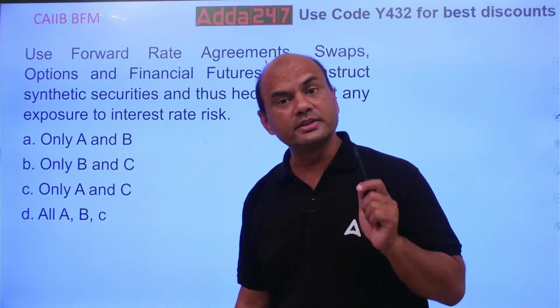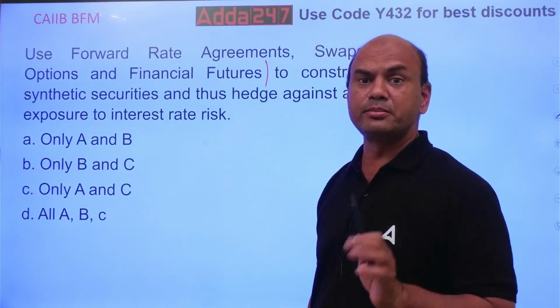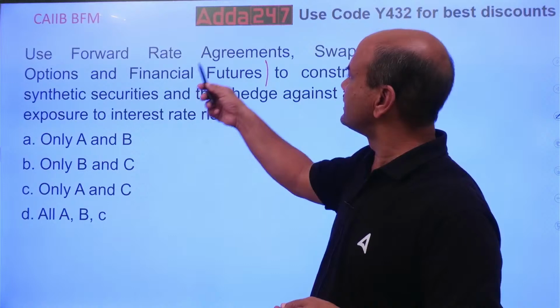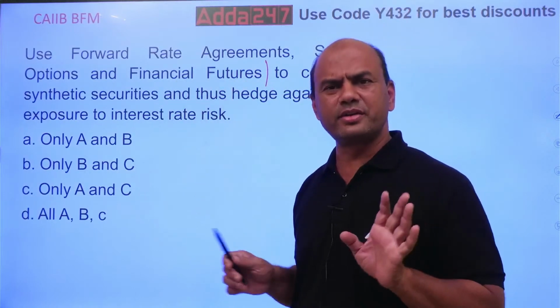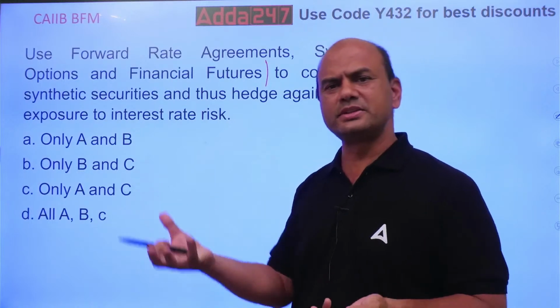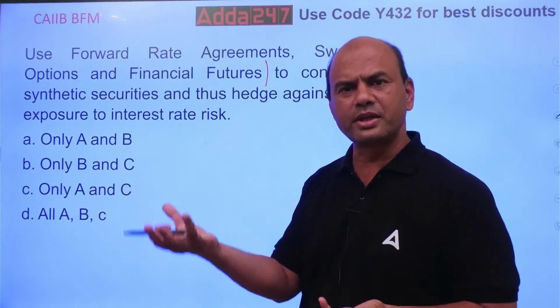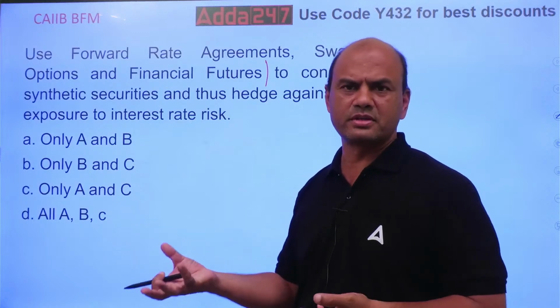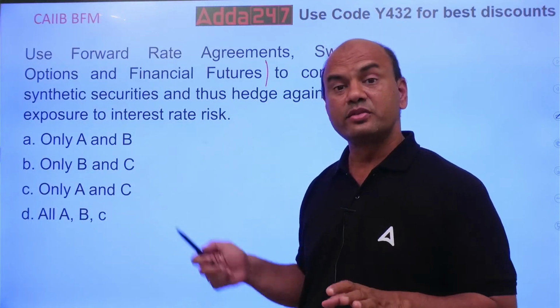Okay. These are known as simple derivatives. Simple means what? All these, if you see, these are simple derivatives. Means what? There are only 2 legs. One is this, one is that. Fixed leg, floating leg. Spot, future. Like this. So these are simple ones.